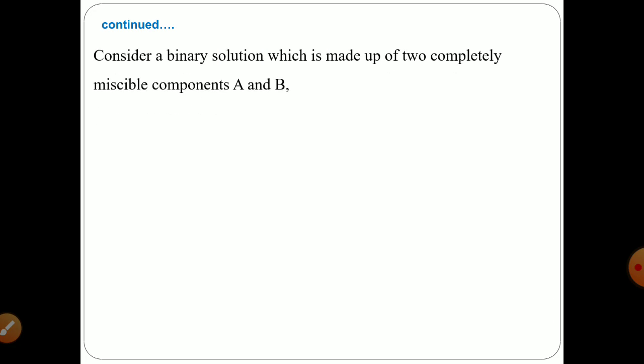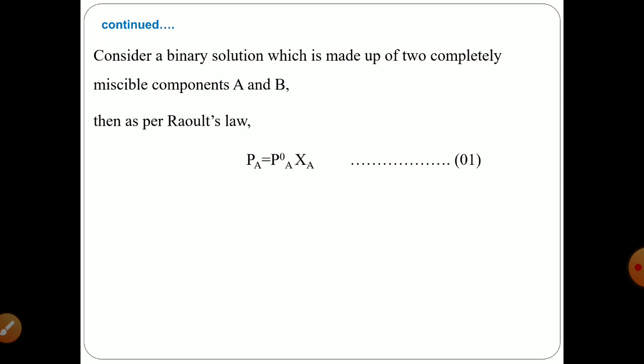Consider a binary solution of two completely miscible components. The two components have partial pressures PA and PB and mole fractions XA and XB. So if we have a solution which contains component A and component B, and Raoult's law is applicable to that solution, then the equation will become PA is equal to P naught A XA.